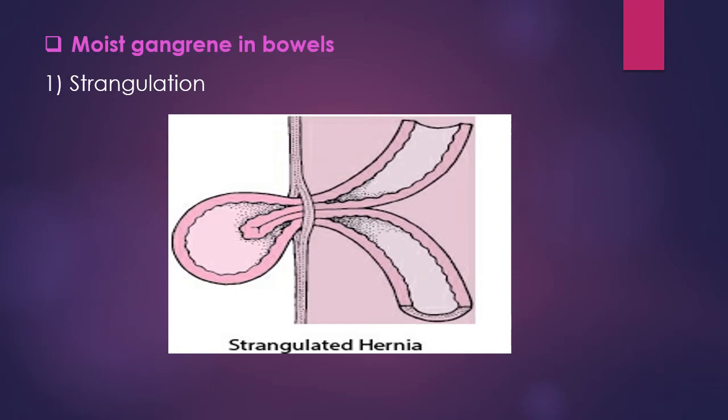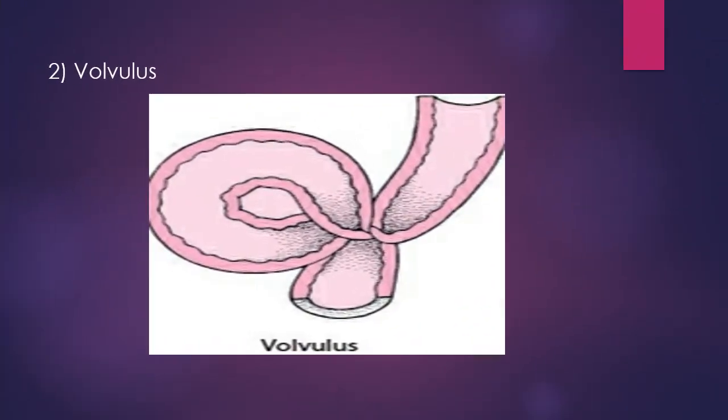Then another cause is volvulus. Volvulus is when a part of the intestine is twisted around its mesentery root, and due to this both arteries and veins are affected, resulting in necrosis and finally gangrene.